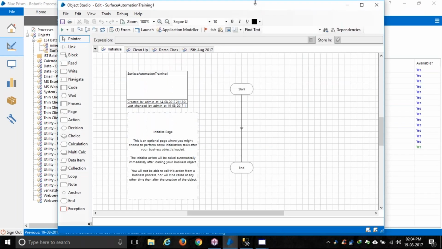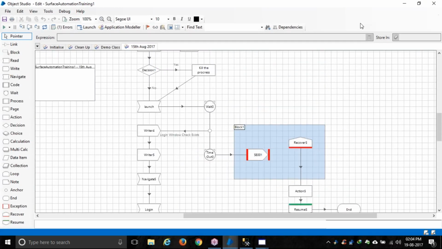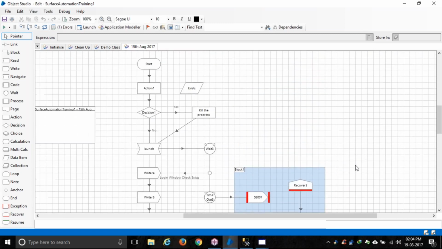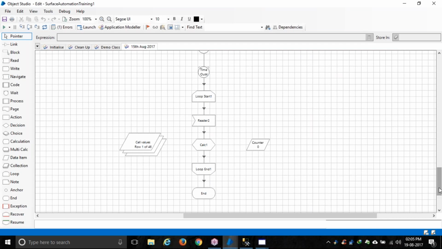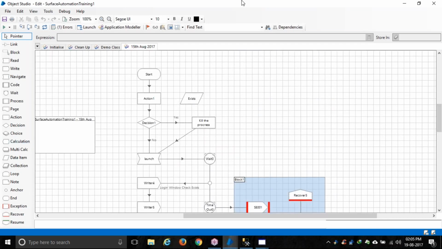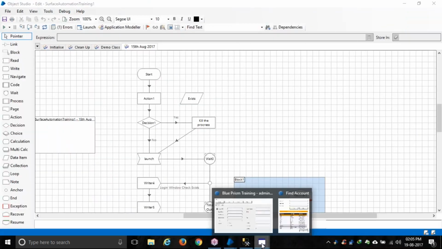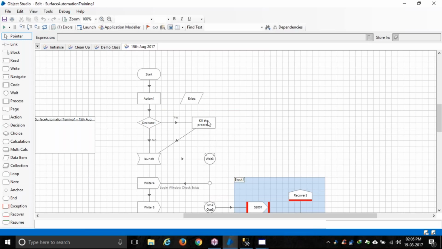Now you see a lot of complex stuff here. See, a lot of things you will see here. So this is how a normal process looks. Now let's see what happens. How did I build the logic? First I need to check whether this application is running or not. After that, I'll kill the process, then launch it again. If the application is not launched, then we'll try to launch it for the first time.